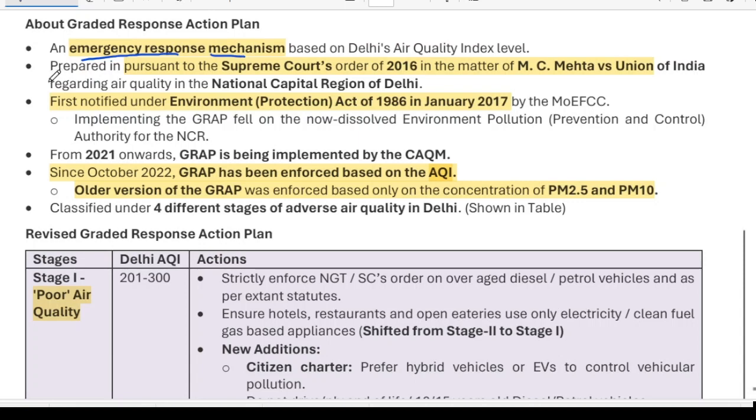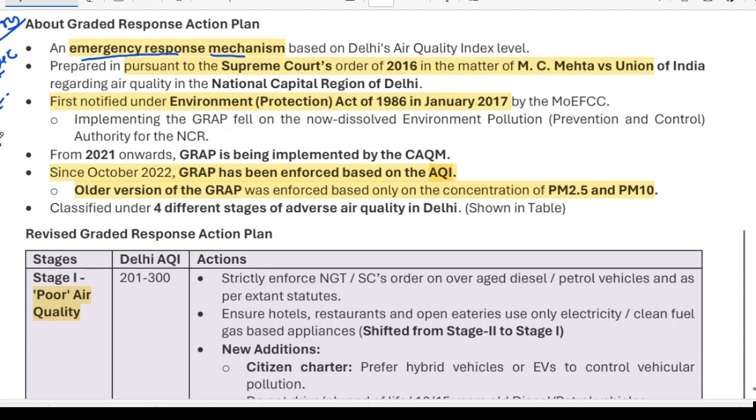If I take you through the historical perspective, every November or December, the air pollution of Delhi spikes very highly. So the Supreme Court in its judgment came out with the Graded Response Action Plan (GRAP).